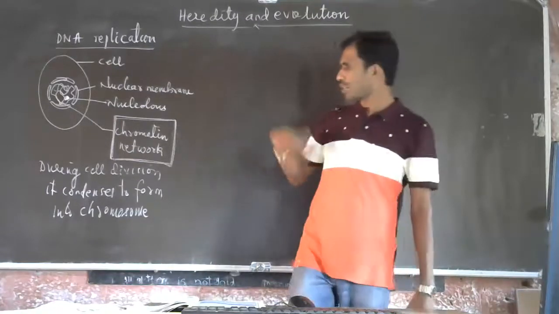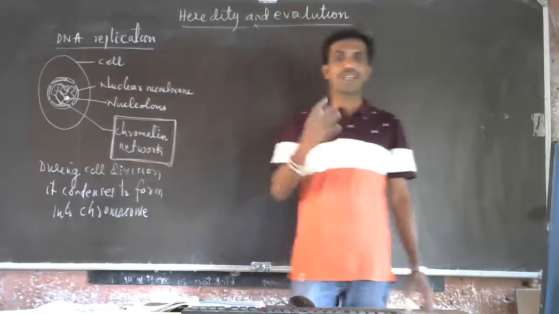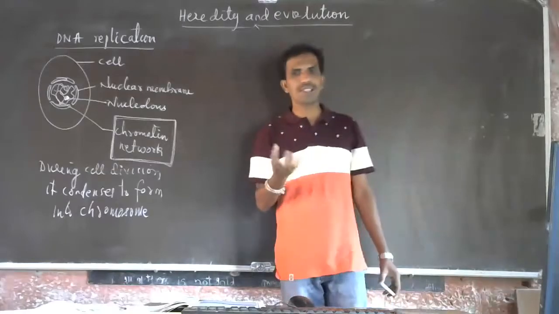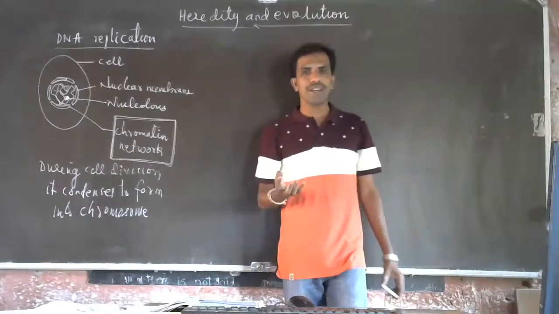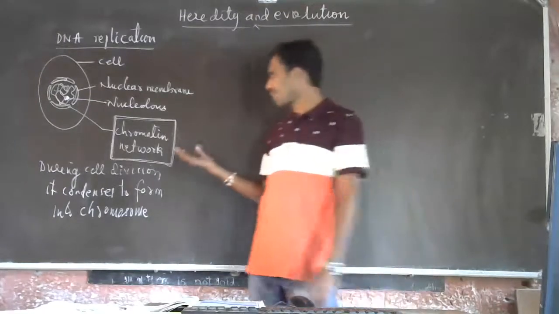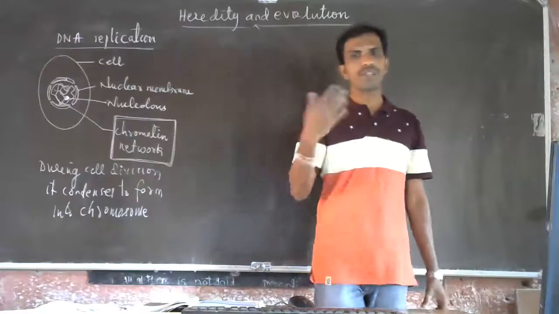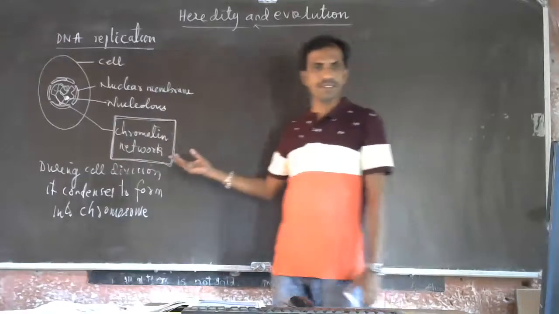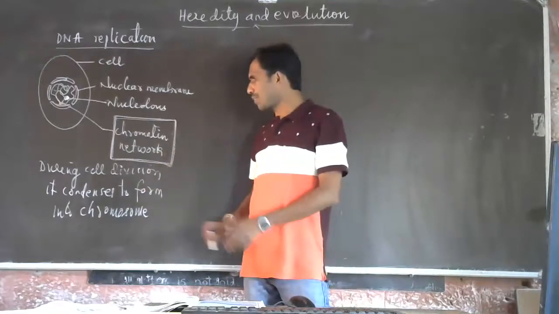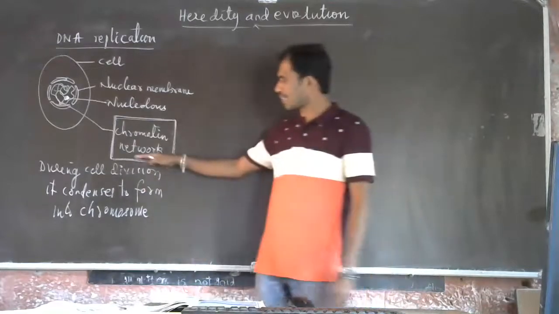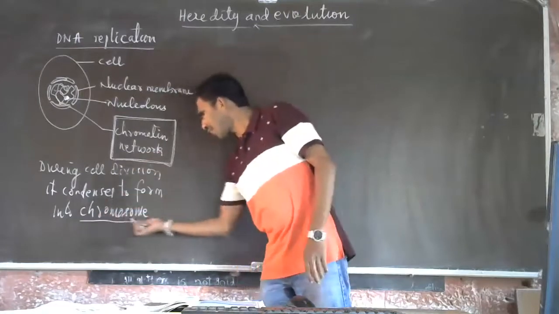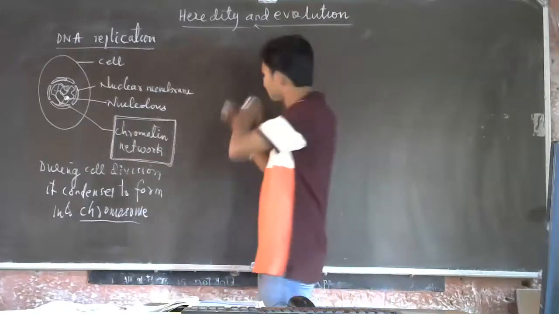Understood? So it is responsible for the variations. Variations, as I already told you, means that due to changes in the DNA during cell division, a new character will be developed in the organism. That is called variation. So actually, it is responsible for the variations. See, during cell division, what happens? The thread-like structures, which are called the chromatin network, are converted into thickened structures called chromosomes.